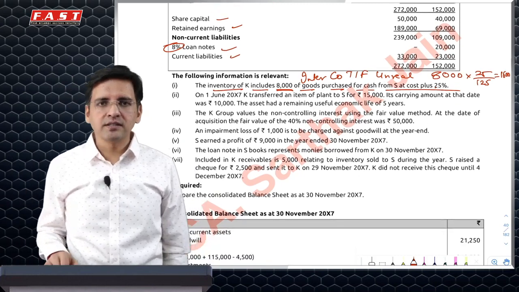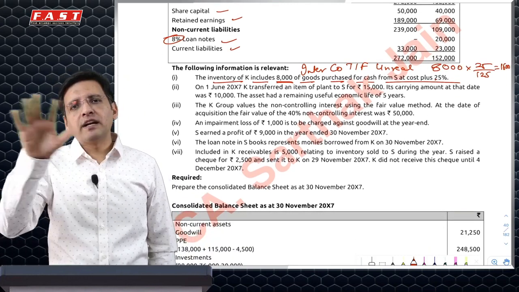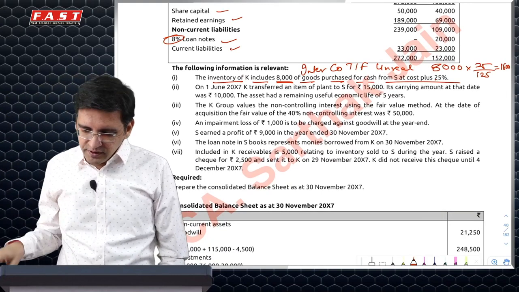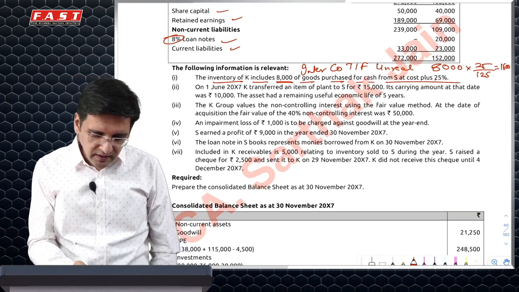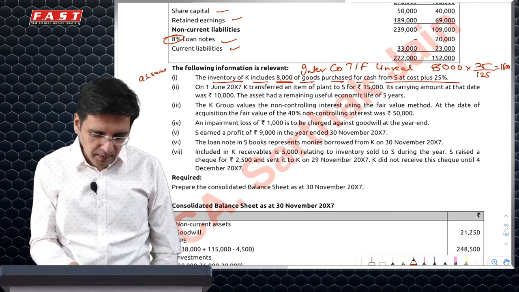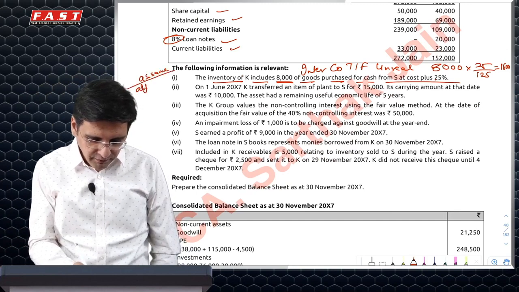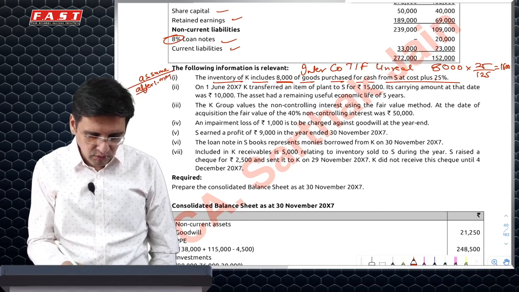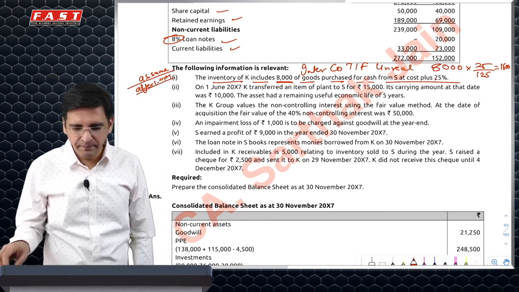So this will be reduced from profits of S. When you prepare the analysis of profit table, the Mayavi table, as we call it in the class, we'll reduce it from profits of S. Here we will assume that this transaction happened after 1st of May, and we may put a note on it because the acquisition has happened during the year.